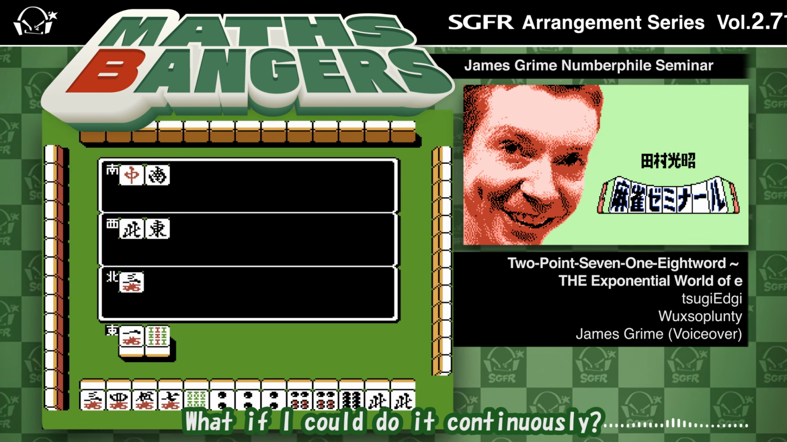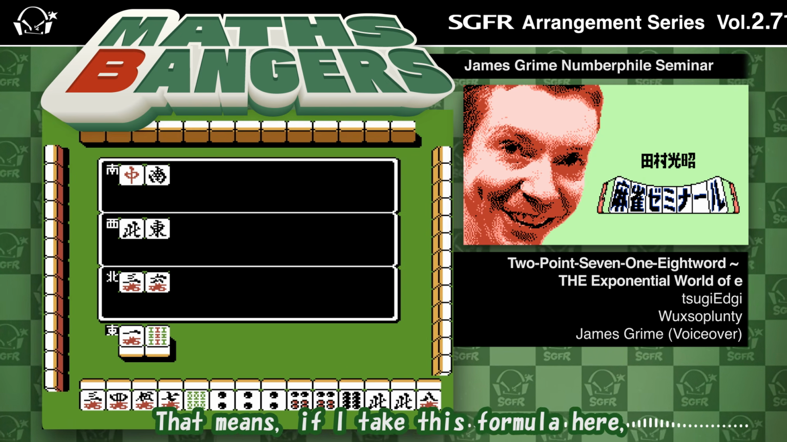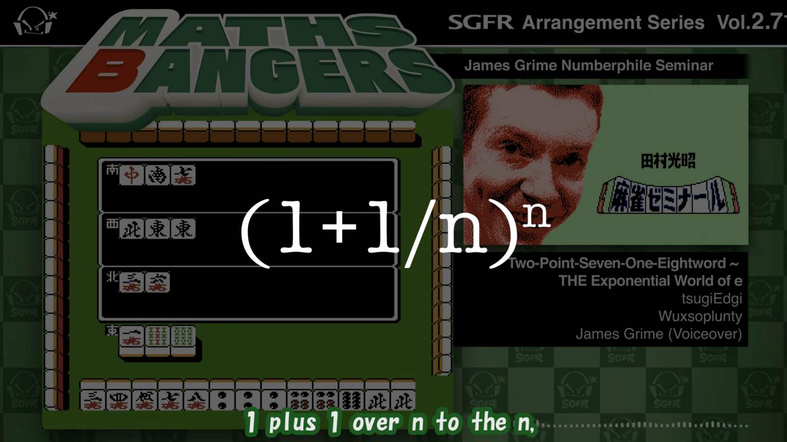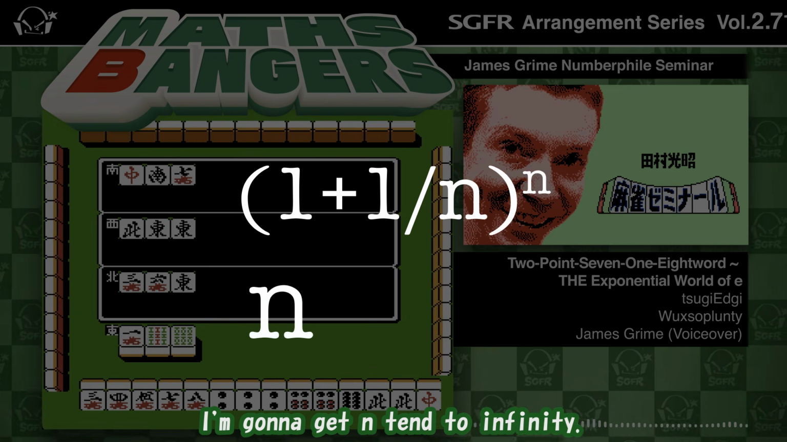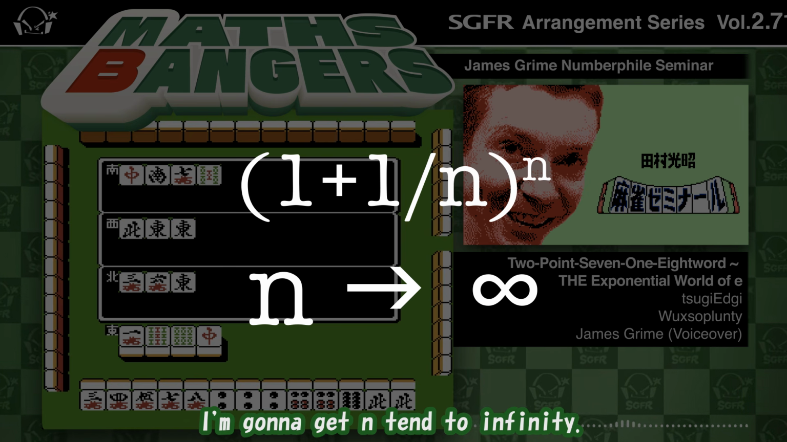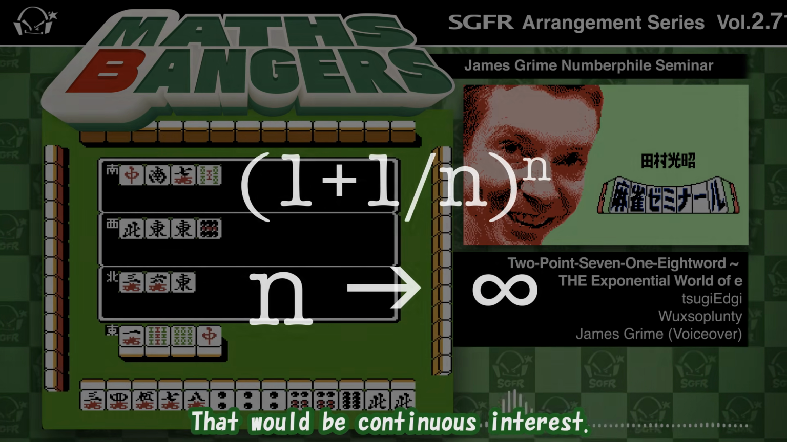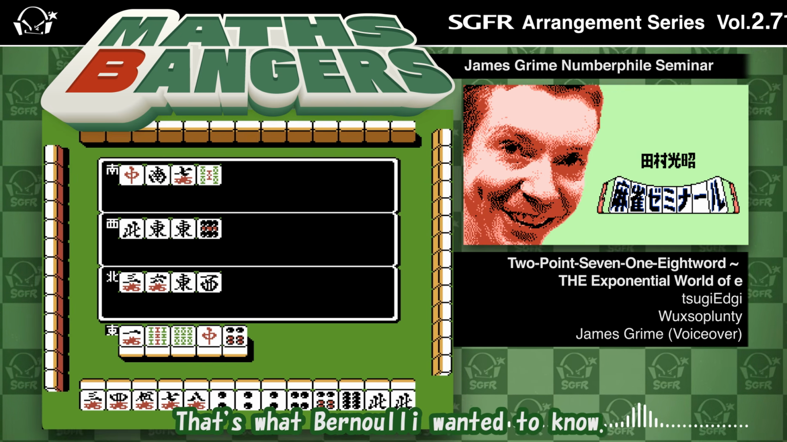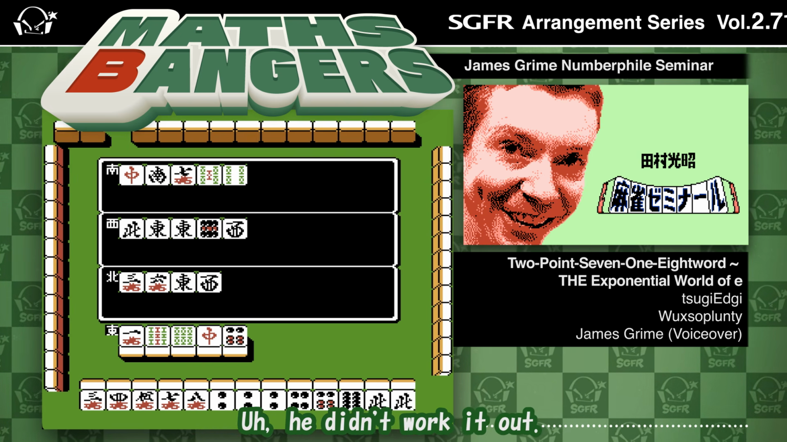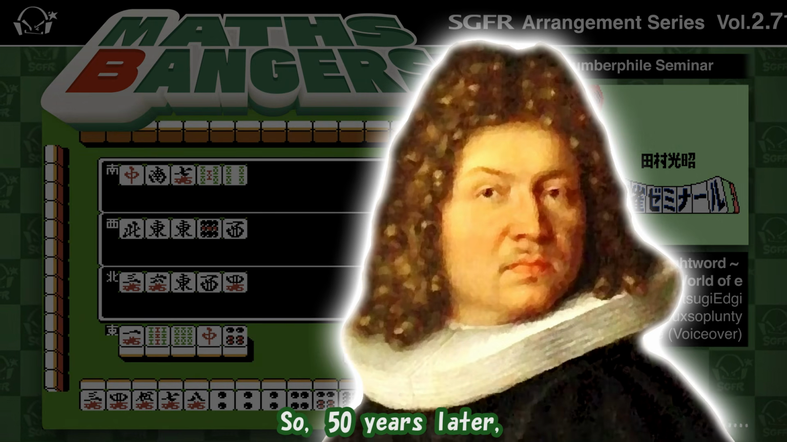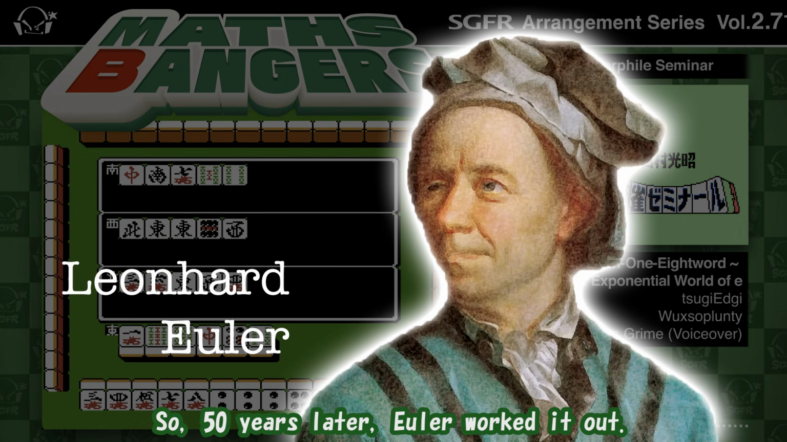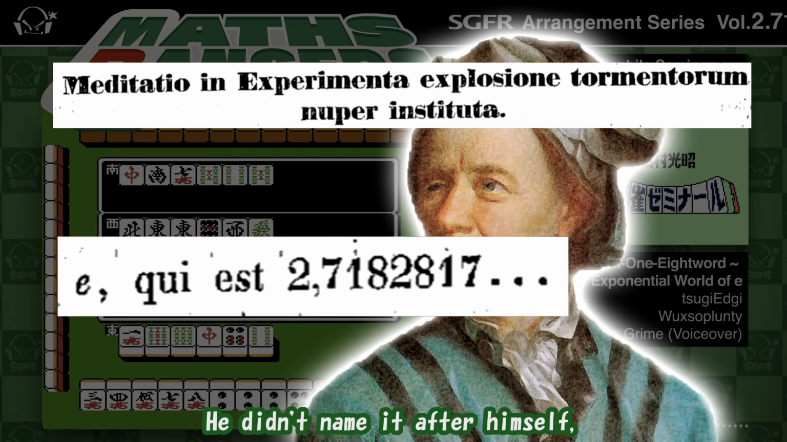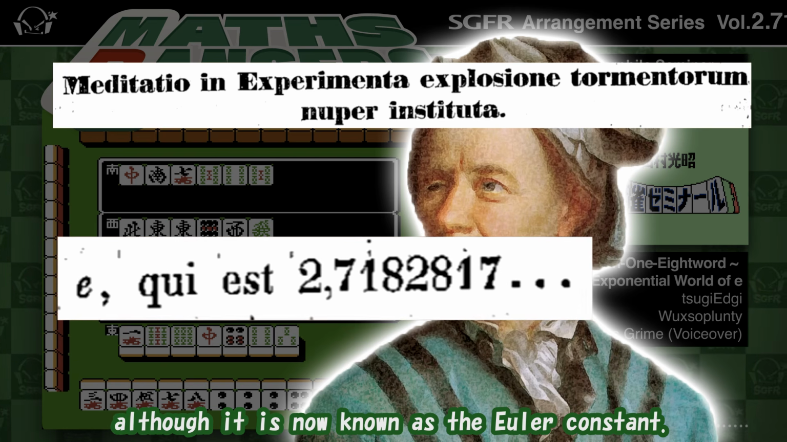What if I could do it continuously? What does that look like? That means if I take this formula here, 1 plus 1 over n, to the n, and I make n tend to infinity, that would be continuous interest. Now what is that value? That's what Bernoulli wanted to know. He didn't work it out. He knew it was between 2 and 3. So 50 years later, Euler worked it out. Now Euler called this e. He didn't name it after himself, although it is now known as the Euler constant.